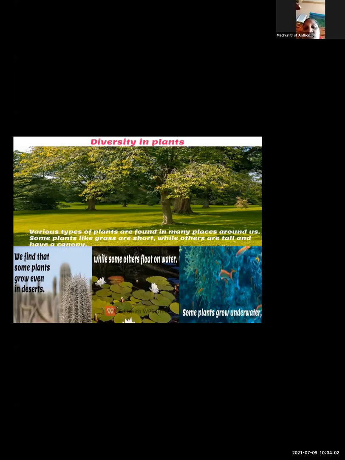Some trees are tall, some trees are short. Canopy means short. Then in desert, we saw the example of cactus. In water floating plants, we saw the example of lotus. And there are some submerged plants, that means they are living under the water. These plants are growing under the water. They are called as submerged plants. Okay, so let us move forward.